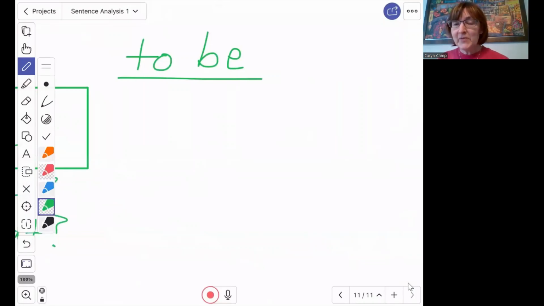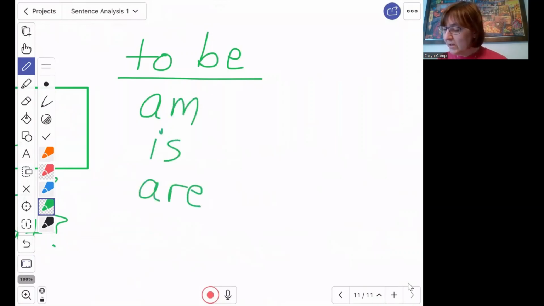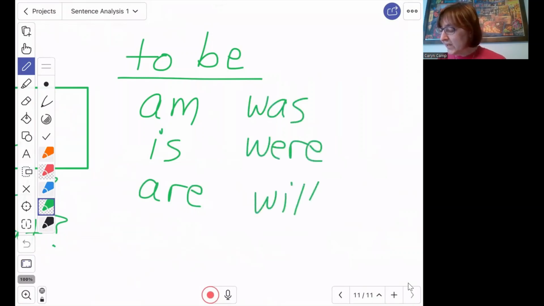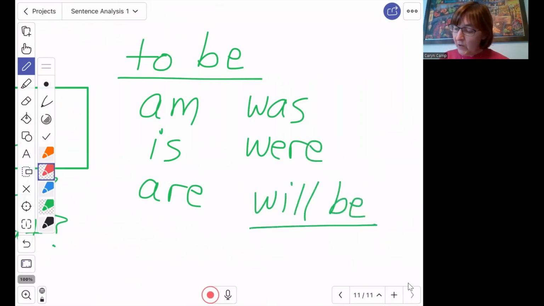And you might have heard this before. I usually memorize it like this. Am, is, are, was, were, will be. Will be goes together. It's two words, but they go together. Am only goes with one word, I. You can only use am if you put I in front of it. I know it looks like there's no space between those words, so pretend that there's a little space here. Okay, I am.